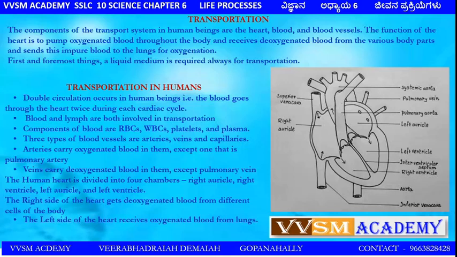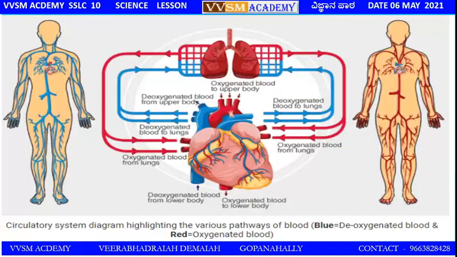There are four important chambers in the human heart. In the examination, my dear friends, they will ask you to draw a diagram of the human heart and label its parts. This is an important diagram, and you can practice it. The right side of the heart gets deoxygenated blood from different cells of the body. The left side of the heart receives oxygenated blood from the lungs.